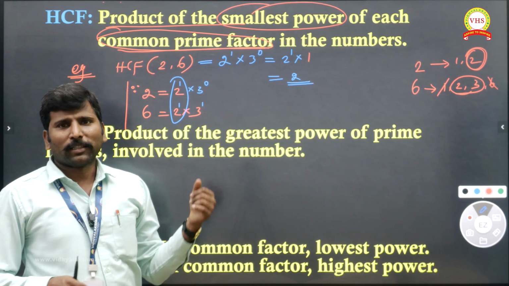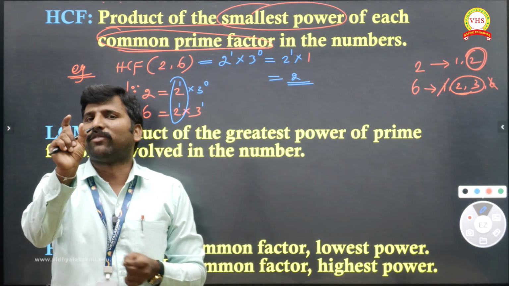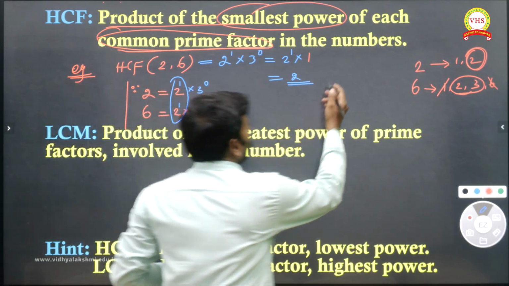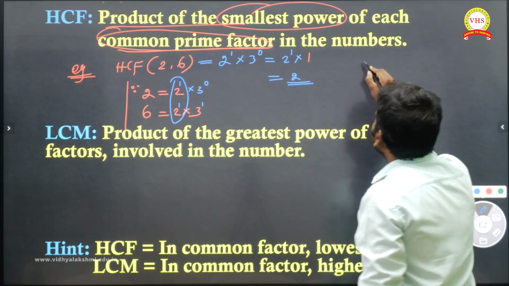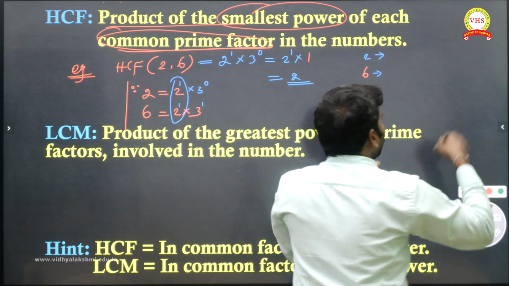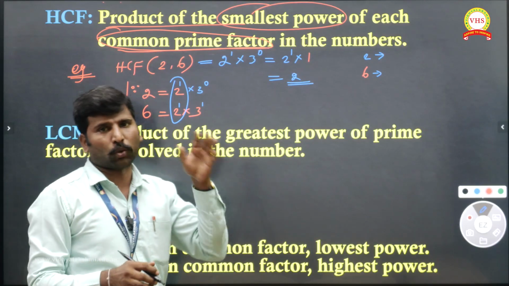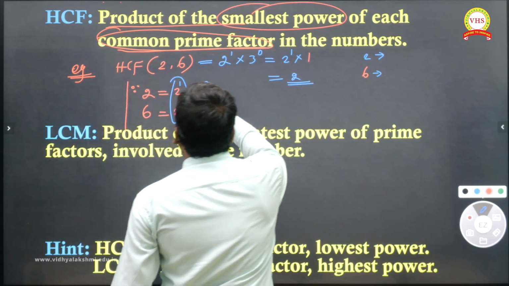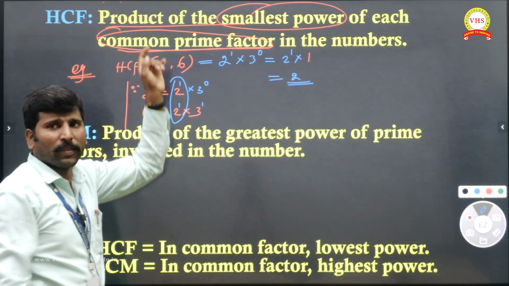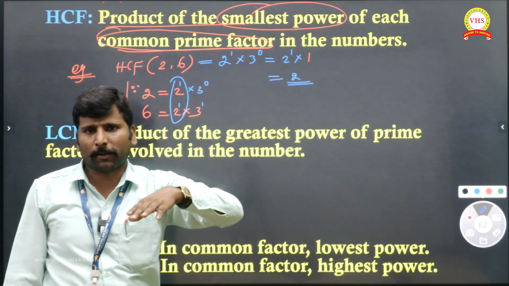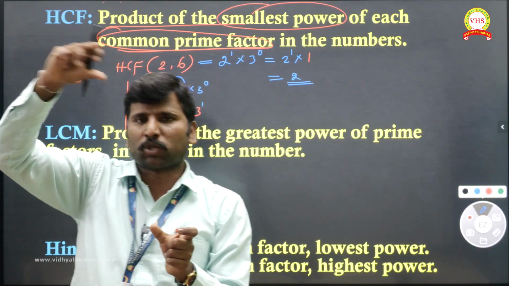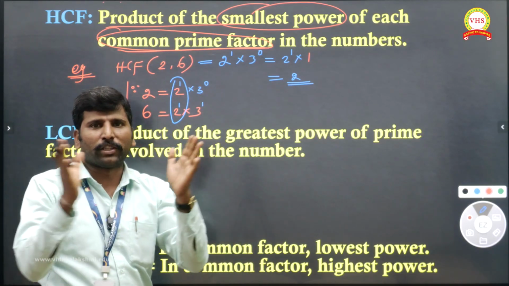One more thing: sir, there is the word highest common factor, so can we go with the help of that also? Yes, you can. See here, there is a 2 and a 6. You can write the multiples of 2. They are telling common factor only. Commonly 2 is there. Okay, leave it, this is extra. Do you understand the definition? In both numbers, you have to see the common prime number, take the least power, and multiply everything.